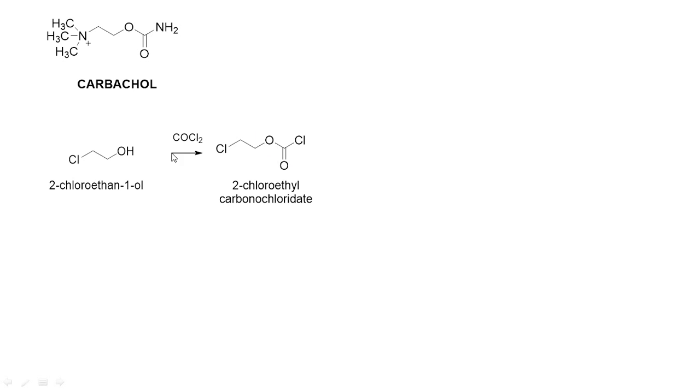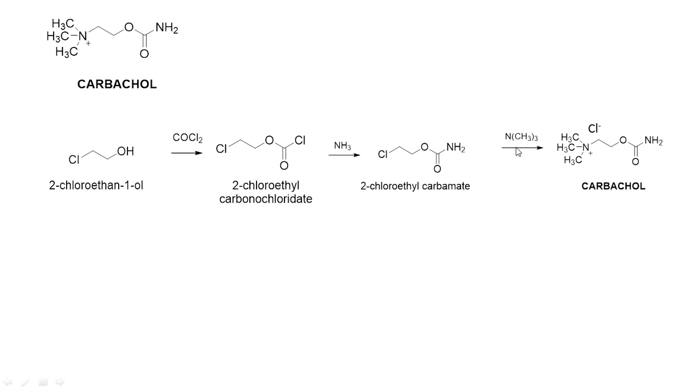Because chlorine is attached to this carbonyl carbon, it is like an acyl chloride, so it can form the ester. The chlorine over here can now be replaced with ammonia. So ammonia is added, the chlorine is removed, and the carbamate ester is formed. Here we have an alkyl halide, the C-Cl bond, which we treat with trimethylamine. Trimethylamine will now form the quaternary ammonium salt. This is how we can simply synthesize carbachol.